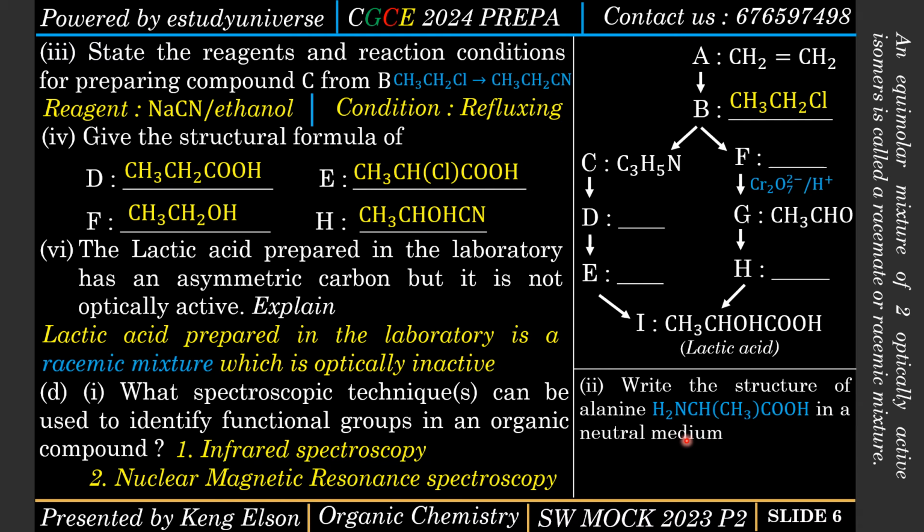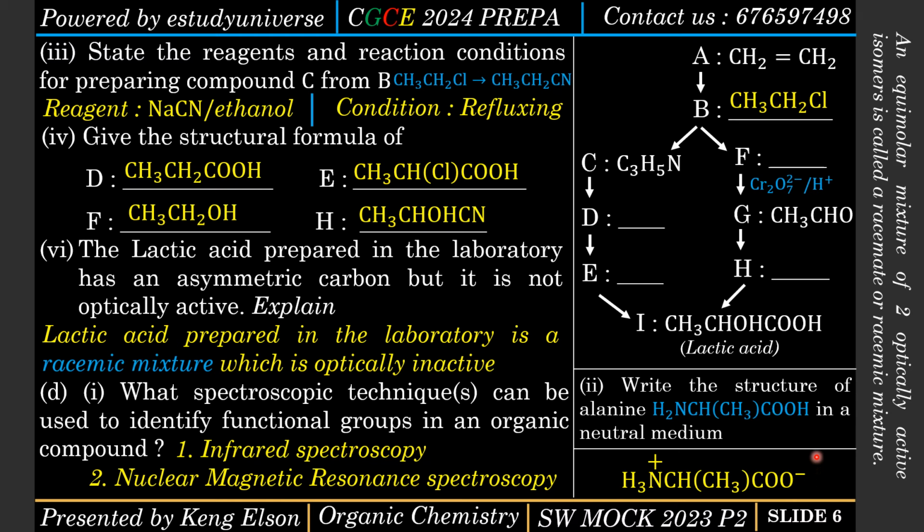For biology students, when you were doing biomolecules, I think you came across this. So first thing is that alanine is actually amphoteric. It means that it exists both as an acid and a base. In an acid medium it is going to be acting as a base, while in a basic medium it is going to be acting as an acid. So in a neutral medium it is supposed to have those two components. And remember the definition of an acid by Bronsted and Lowry, also by Lewis. Then you're going to get that this is the required structure.